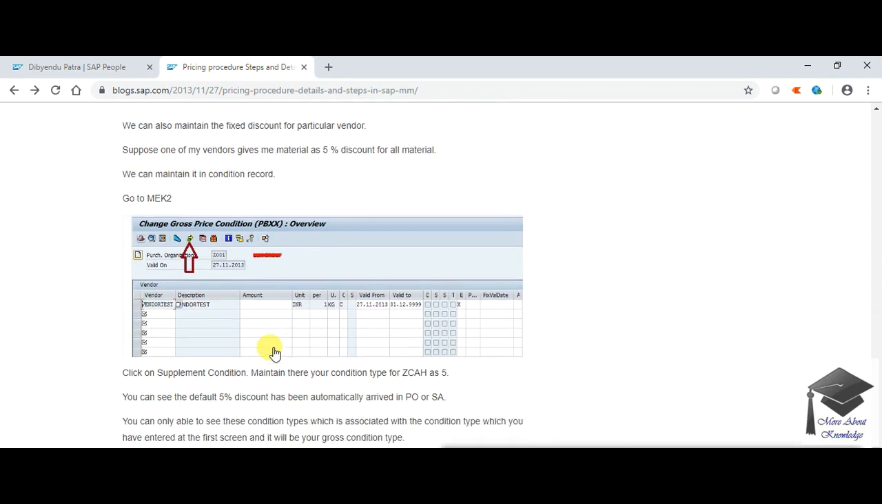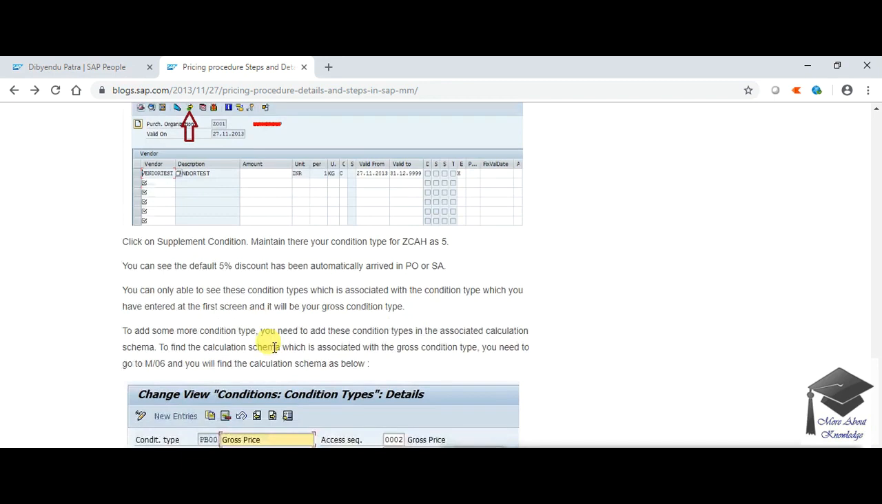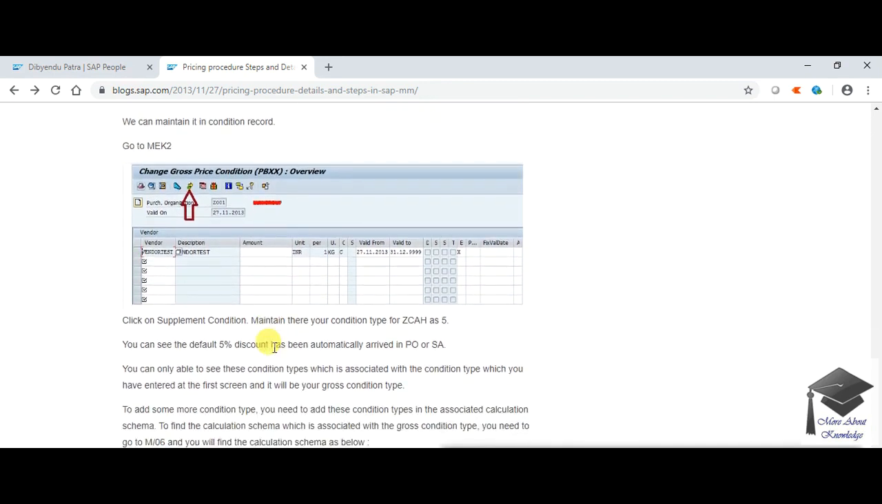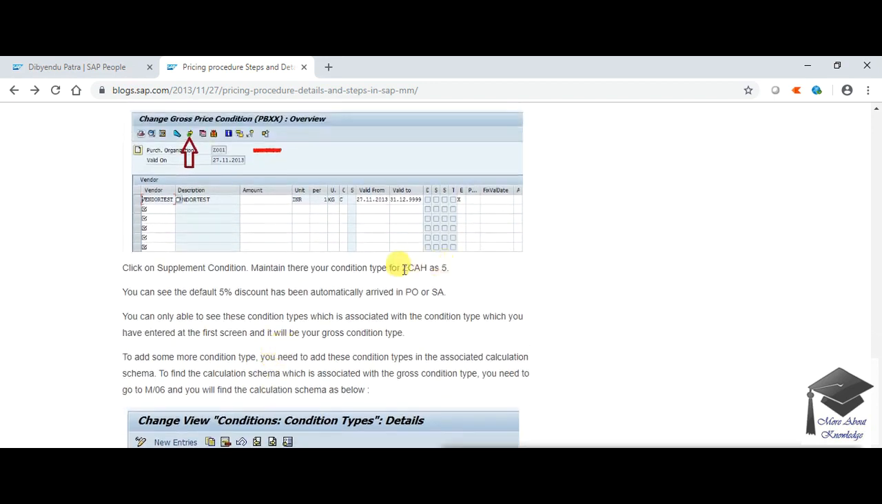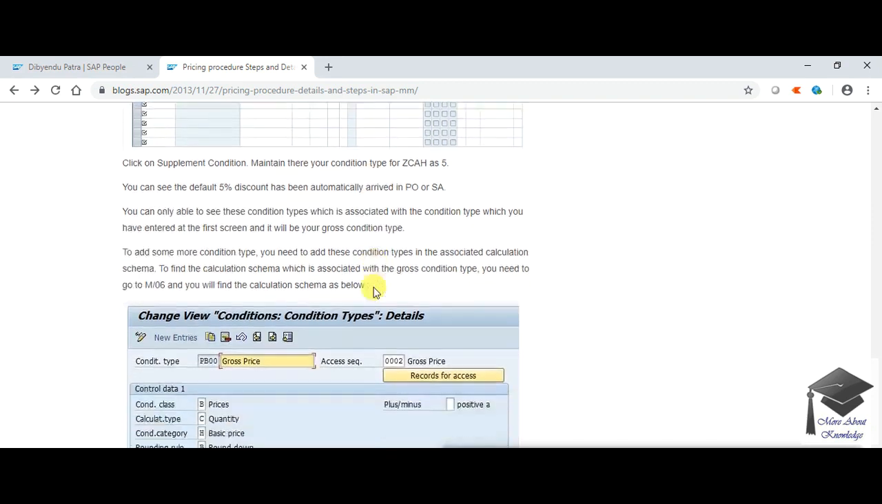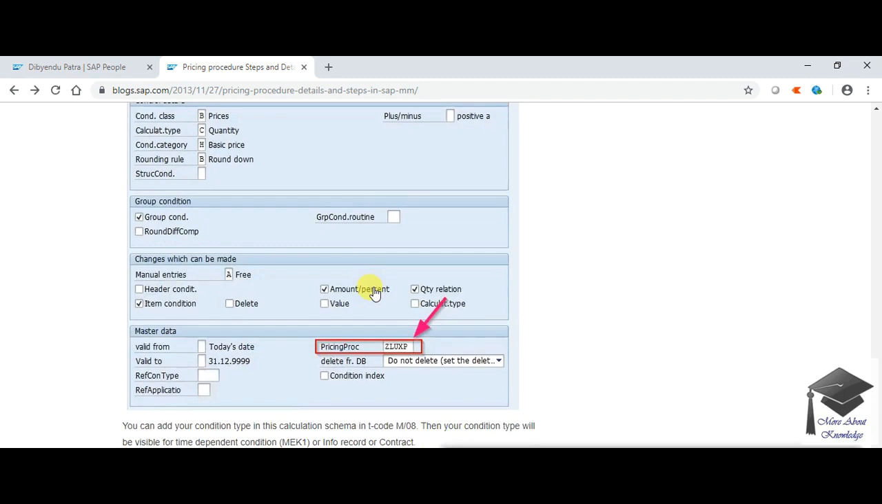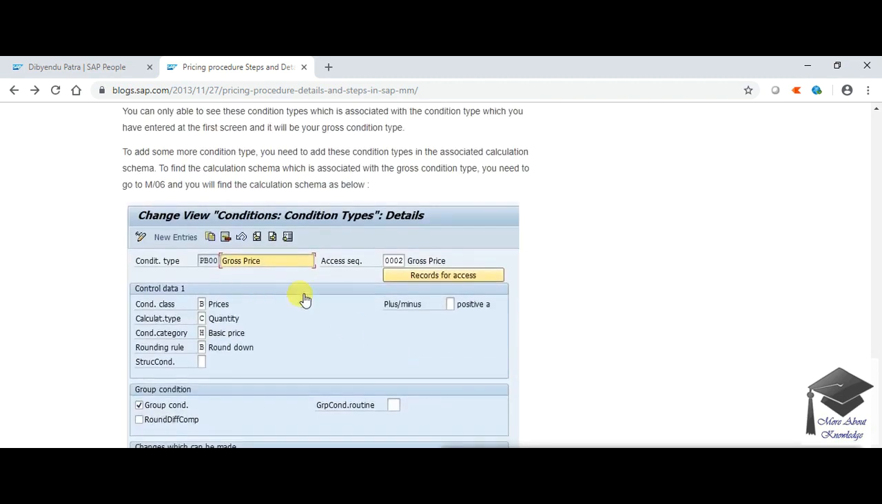So I have also given an explanation about additional discount, where you need to maintain condition record for additional discount. So here is the option. As you can see, just be careful that this condition type for additional discount has to be there in your pricing procedure, else the system will not allow you to use this supplement condition. Or if you do not want to use it in your pricing procedure, then you need to be careful that the same pricing procedure is assigned with your gross price which you are using in your document.